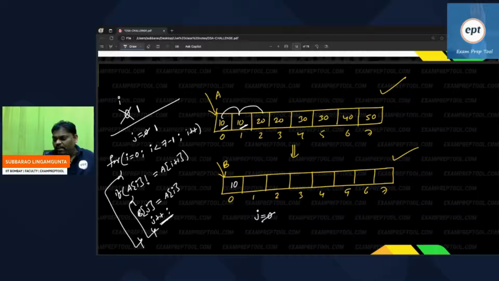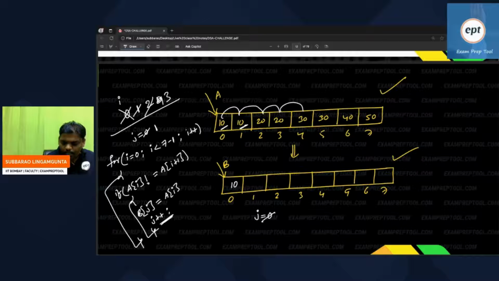Whenever both side-by-side people are not equal, then only the B array will come, then only J will come. So please be careful. Now once again. So I value 1 completed. Let's go to I value 2. So 2 and 3 check. If both are same, side-by-side people are same, don't take. Right? Next one, I value 3. So 3 and 4 same? No, not same. Then the B concept will come, the J concept will come.